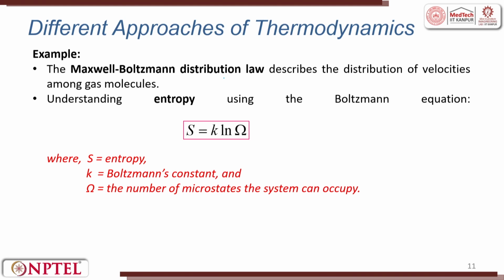In the microscopic approach, the Maxwell-Boltzmann distribution law describes the distribution of velocities among gas molecules. Understanding entropy using the Boltzmann equation requires an understanding at the microscopic level, where S is the entropy, k is the Boltzmann constant, and the number of microstates a system can occupy is omega. k multiplied by ln omega gives you S. So now you try to get this for a microsystem which can be expanded.